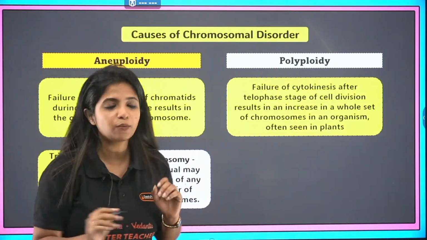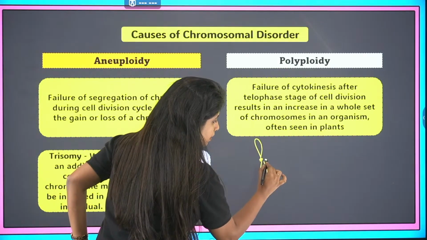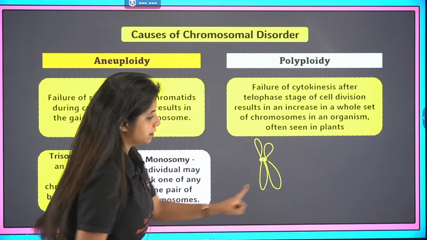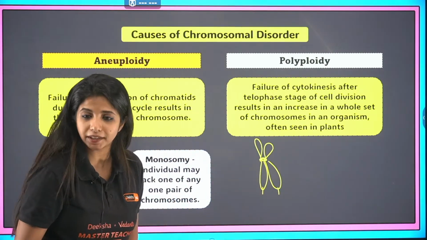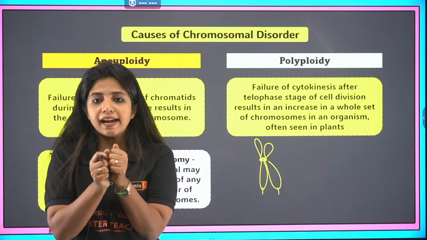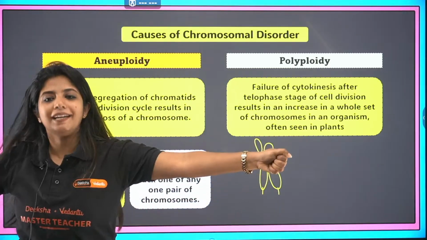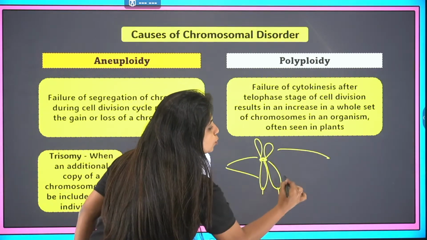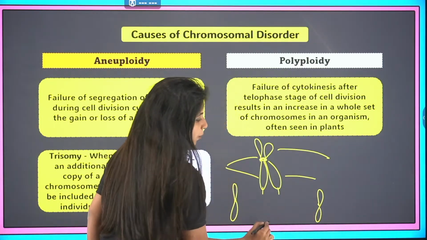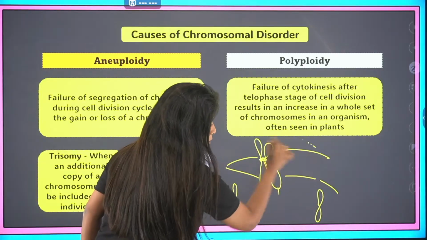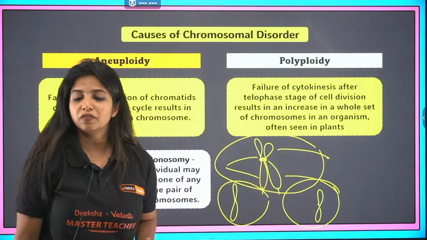So usually what happens is that, suppose over here, this is how it looks. This is a chromatid, this is a sister chromatid. Now, whenever I say that the cell is going to divide, just before that, the chromatids over here are going to be separated towards each side. Now, one side will be having one chromatid, another side will be having another chromatid. And this whole cell, suppose this was a big cell out there, will be divided into two parts.